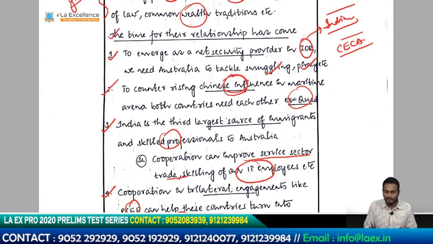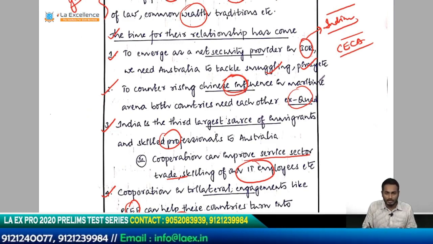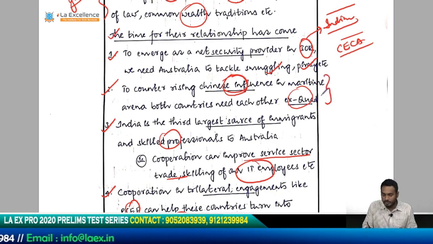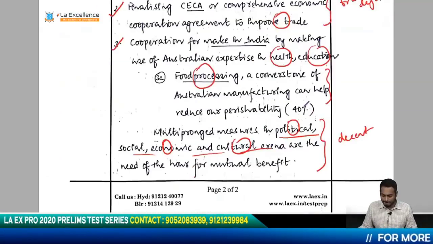It is basically, if you tell them that you have to counter China, in order to counter China these two countries have to cooperate, he is basically repeating this point and he didn't want to do it. That seems to be the case. So it has been an overall good answer, and that should be the discussion for the day.